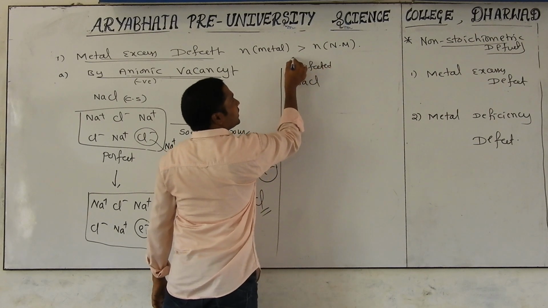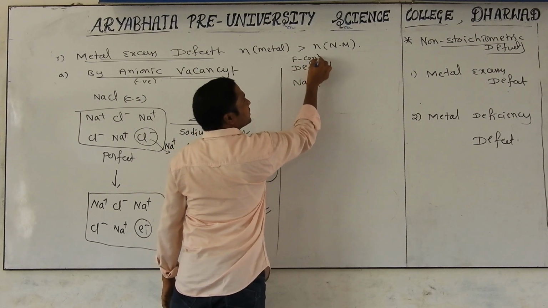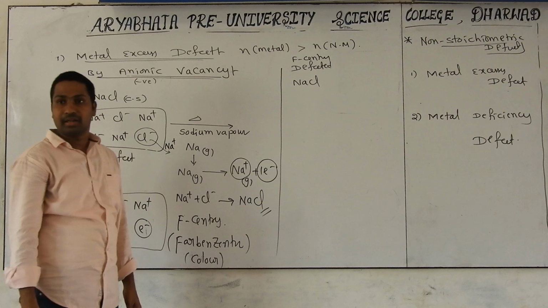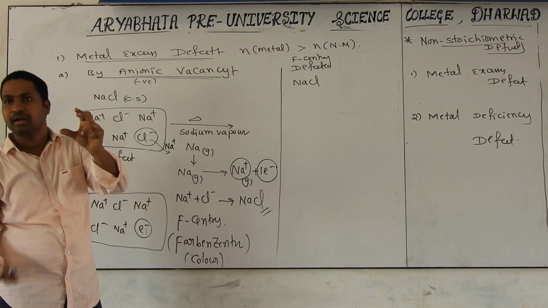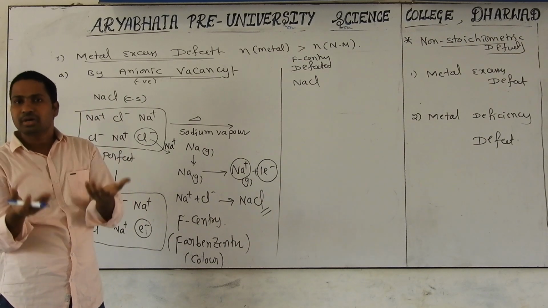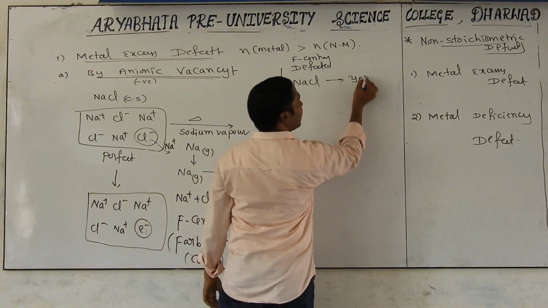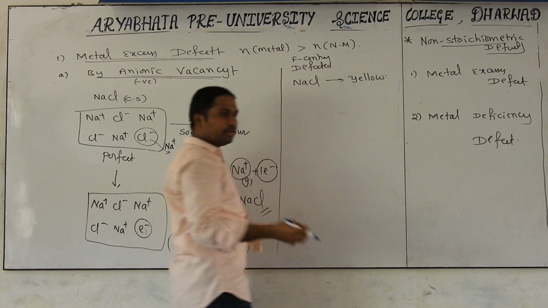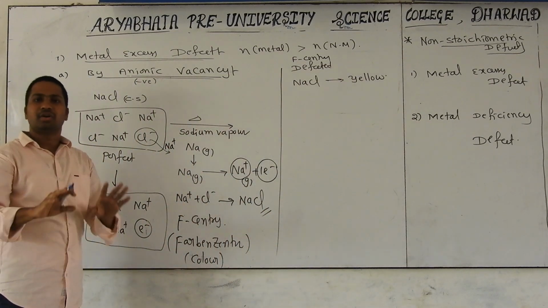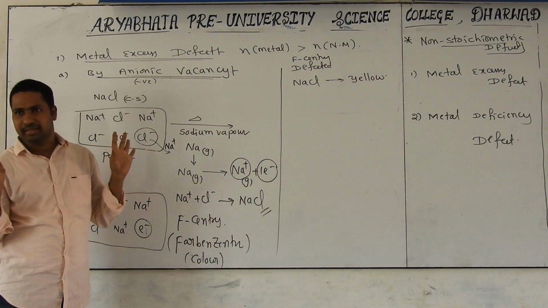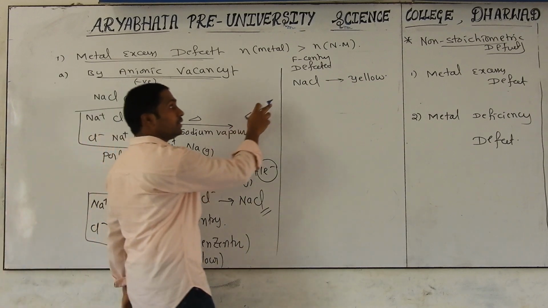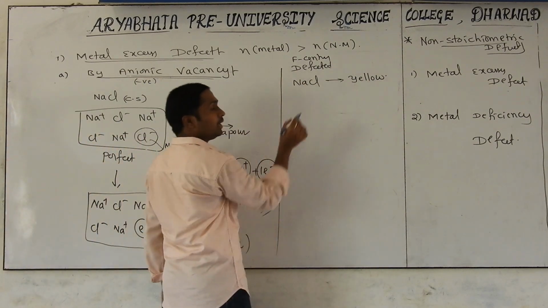NaCl, that too with F center defect. An F center defected crystal solid definitely has color. If you take normal NaCl, it is colorless. But due to some reason, a defect is there. Due to the defect, it appears in light yellow color. If heating salt is not in pure white color, some defect is there. That is nothing but F center defect. Due to F center defect, it appears in yellow color.